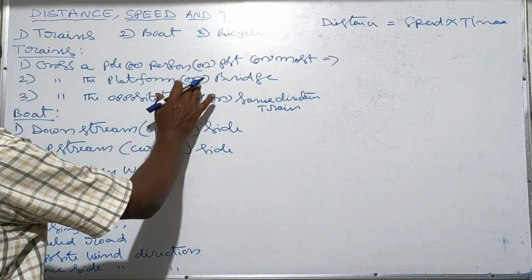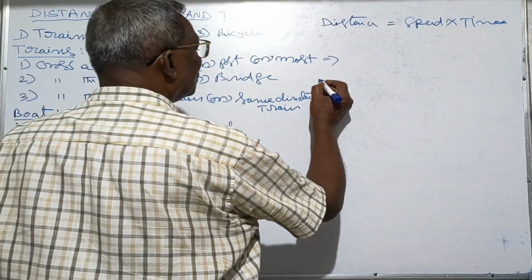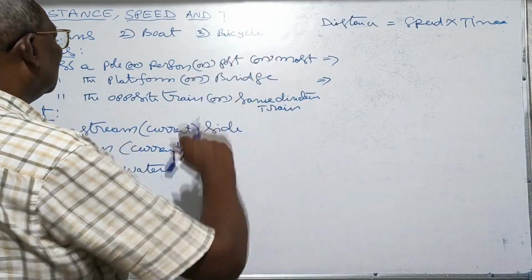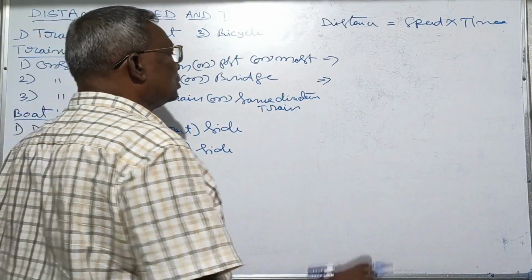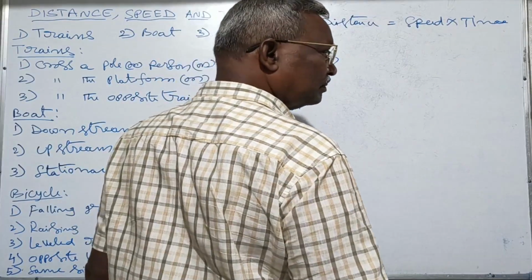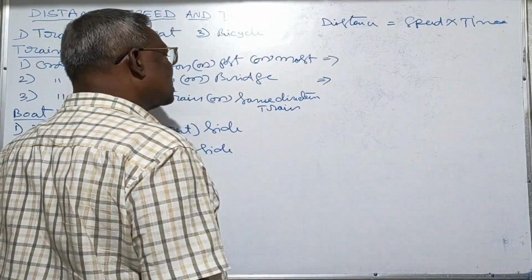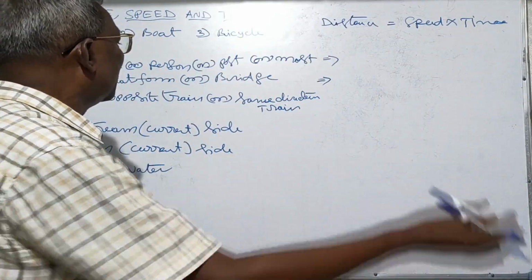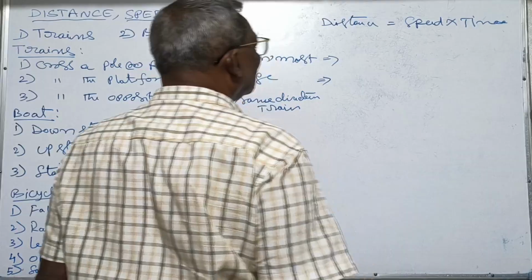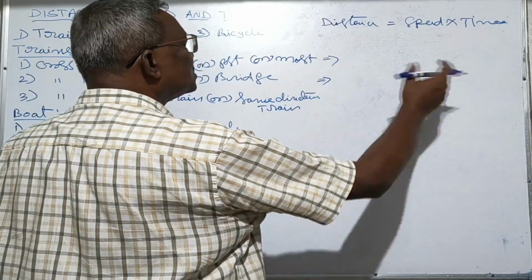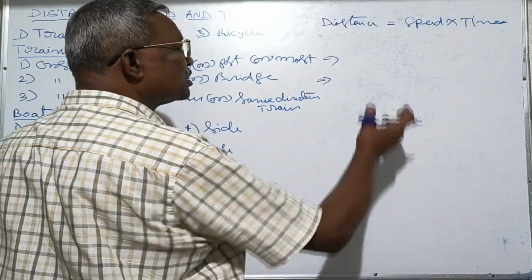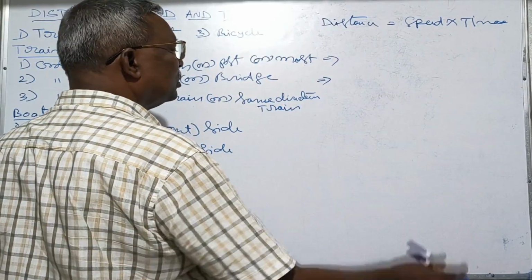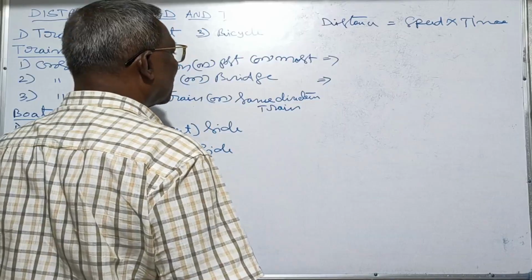Next, to cross the platform or bridge, it is also the same. Why? Because to cross the platform means length of the train in meters, length of the platform in meters, length of the bridge also in meters. To cross, that is in seconds only. Speed is in kilometer per hour, so you can convert into meter per second.